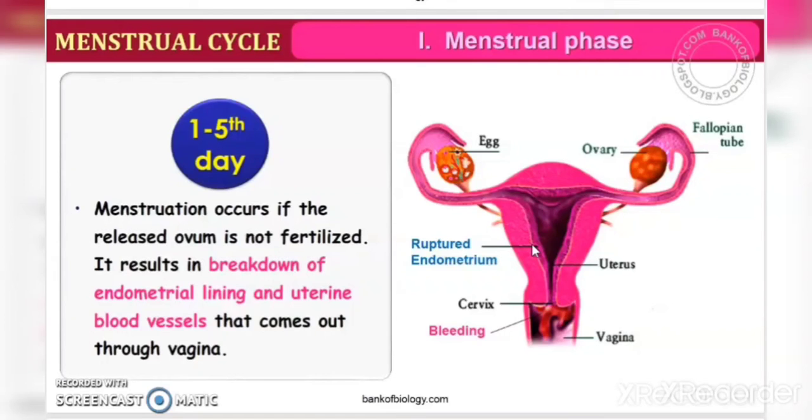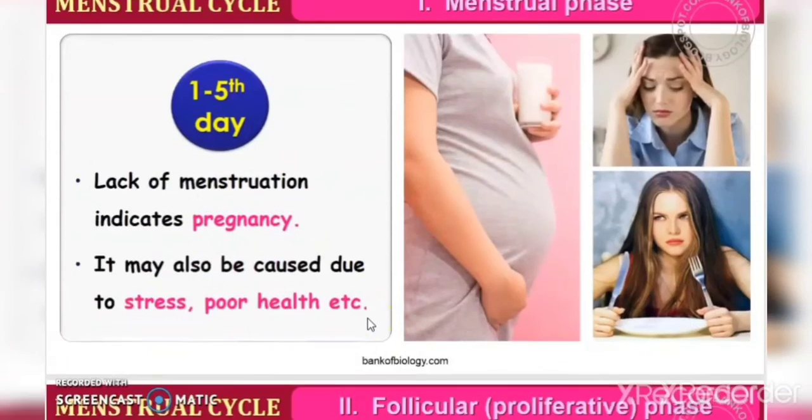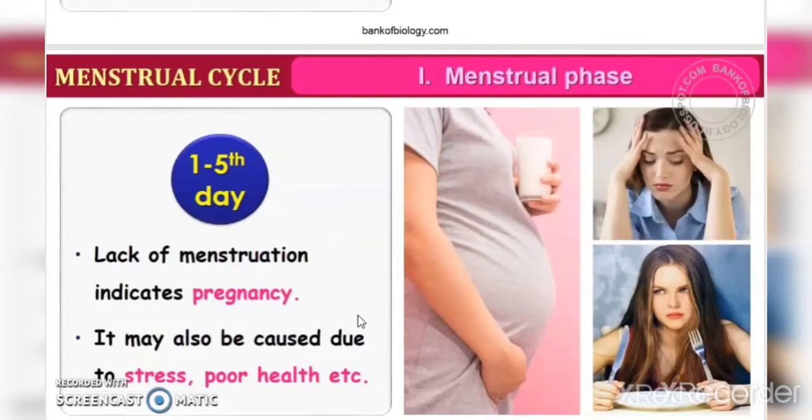So when there is a lack of menstruation, it may indicate pregnancy. When menstruation is not happening in 28 days, it may indicate pregnancy. However, it is not just pregnancy alone. It may also be caused by some other underlying causes like stress or poor health. If a woman has a lot of stress and is going through poor health, all those things will also affect menstruation. So we can't say that the absence of menstruation directly indicates pregnancy, because there are many other reasons which can affect the menstrual cycle.